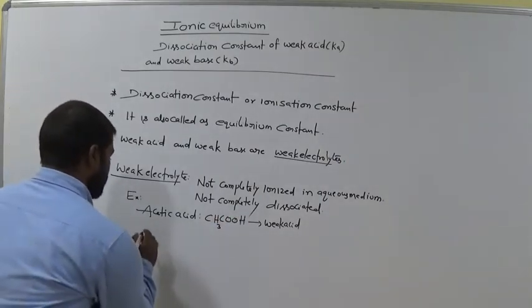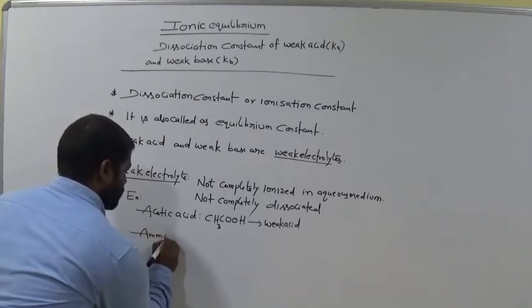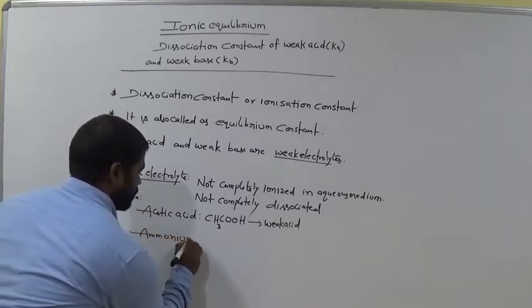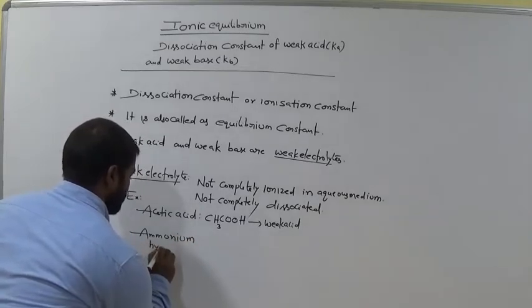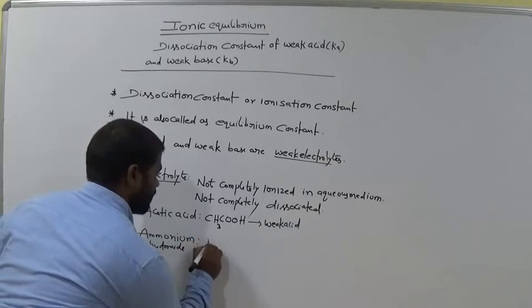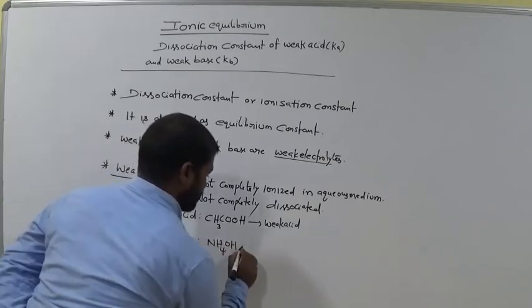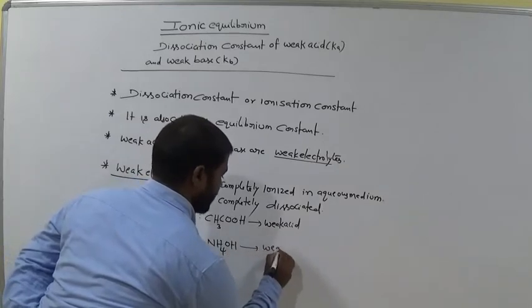Next, ammonium hydroxide. The formula for ammonium hydroxide is NH4OH. It is a weak base, am I right?